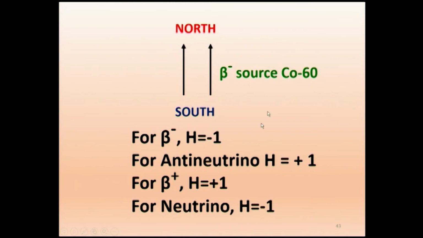Similarly, if you take some other source which is a beta plus emitter, for example copper 29 64 is a beta plus emitter, and the daughter nucleus will be nickel 28 64, and here for beta plus you will find that helicity is +1. For neutrino, helicity is -1. So this is what they observed for different sources, and this is what we just now explained.